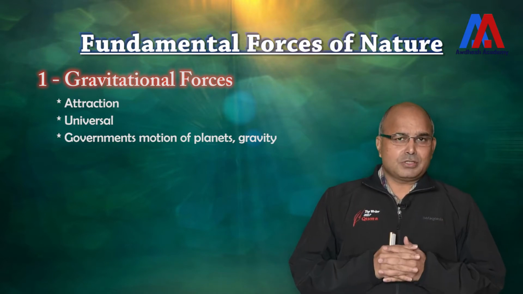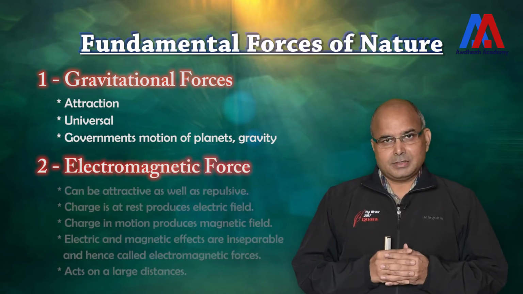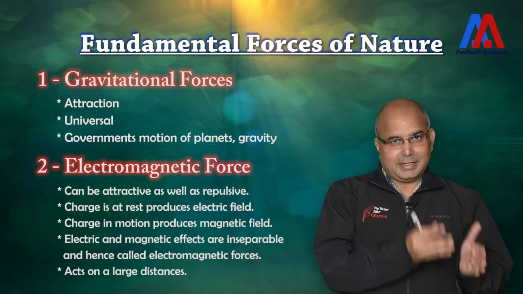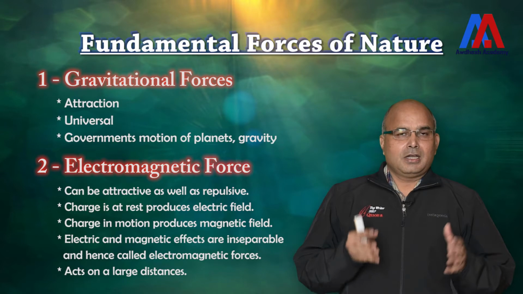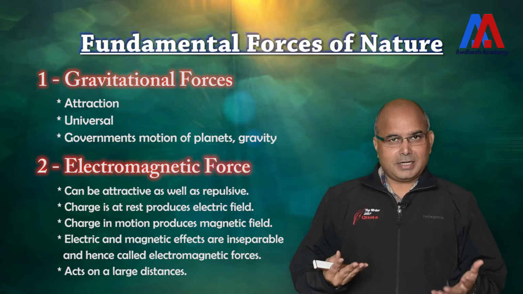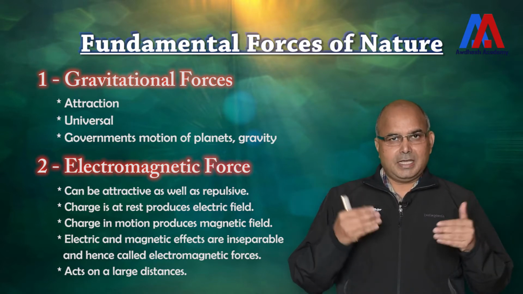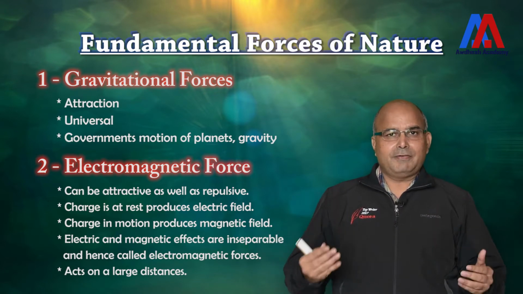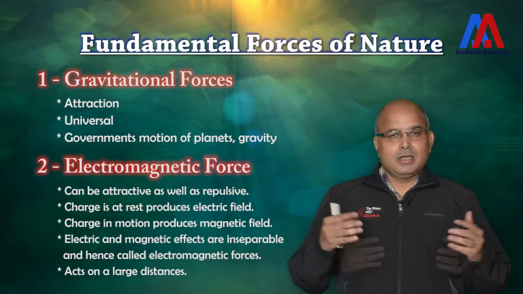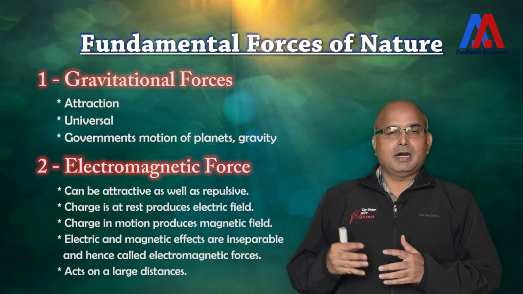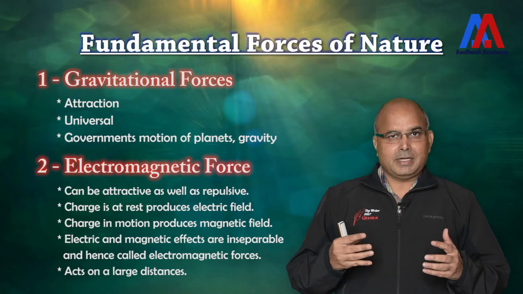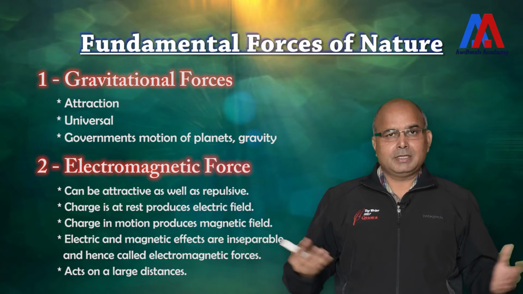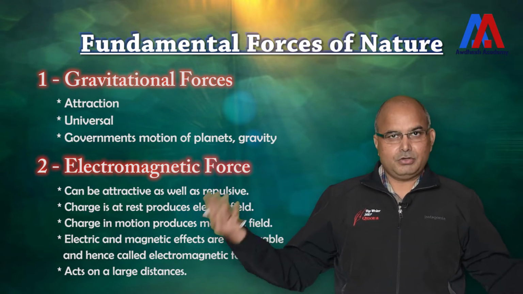The second type of force is called electromagnetic force. Now electromagnetic force actually comes from either electrical charge or from a magnet. This force can be attractive as well as repulsive. If there is the same type of charge or same poles of magnet, they repel each other, and if it is opposite, then they attract each other. So electric and magnetic forces are both repulsive as well as attractive, and they are also infinite in nature, in the sense that they can travel to any part of the universe.